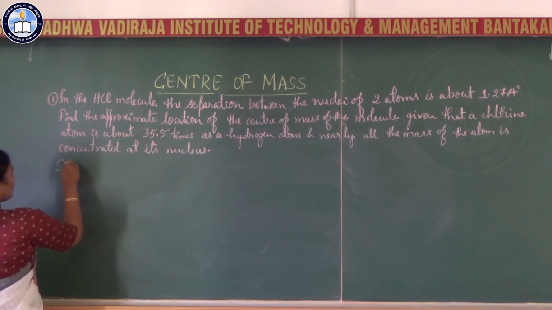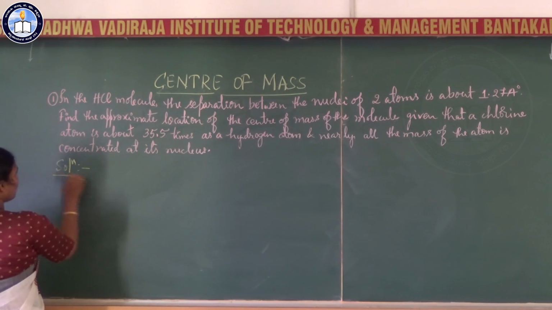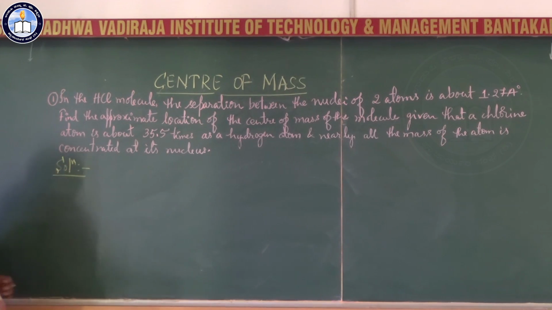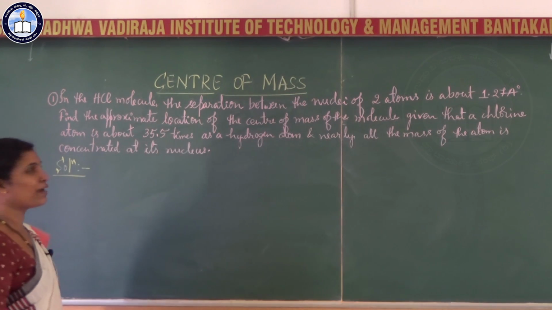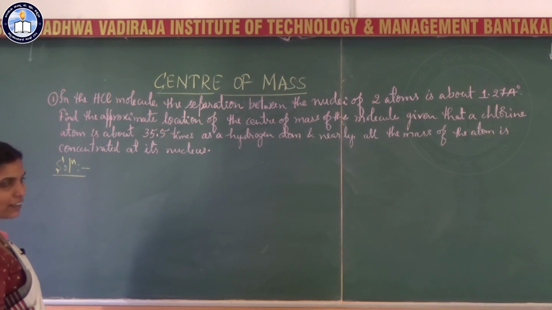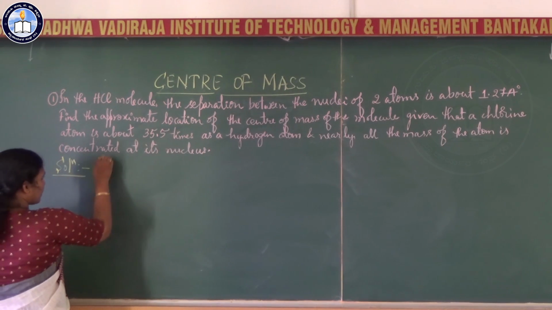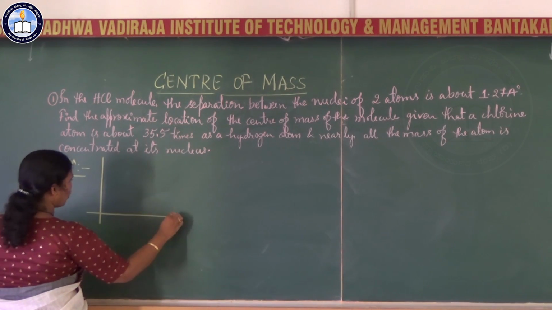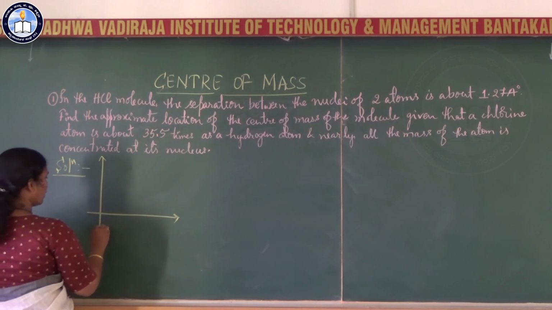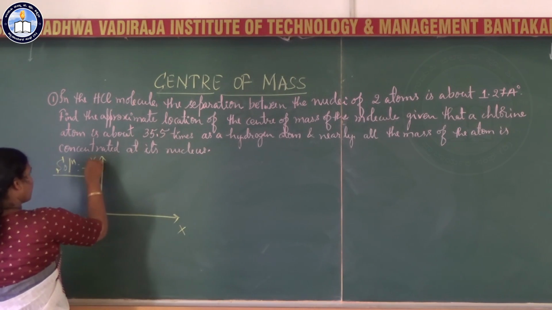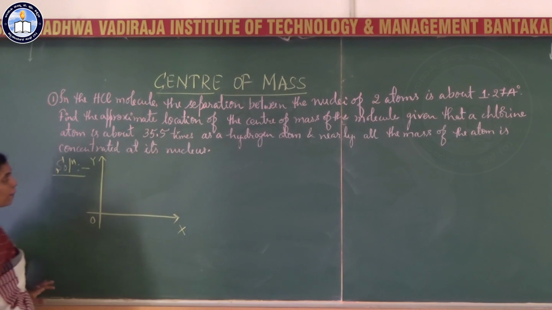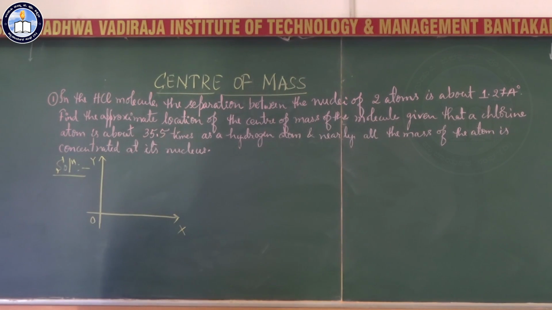Now, as you all know, when we are given a situation like this, it is better to draw a diagram and understand what is happening here. So I imagine a coordinate system here, an xy plane, with an origin. Here you see the hydrogen and chlorine atoms.